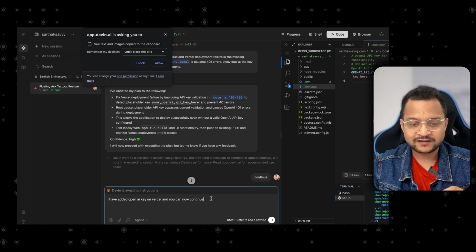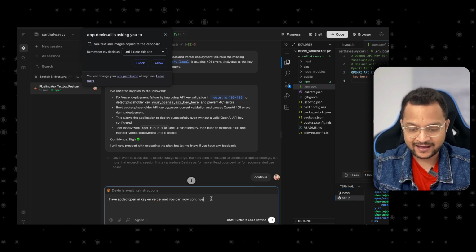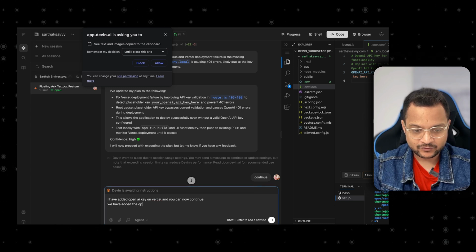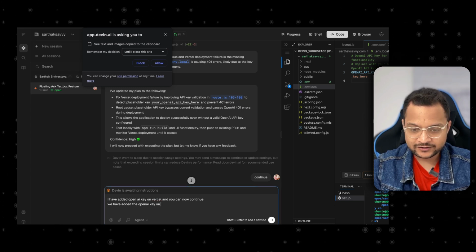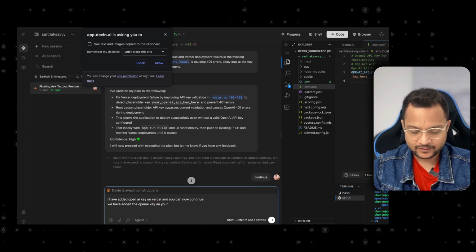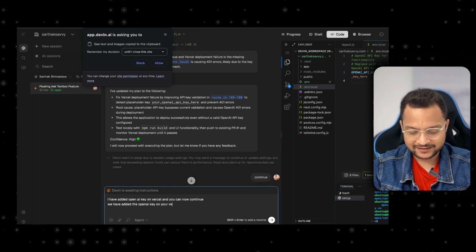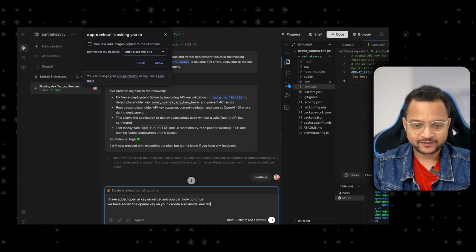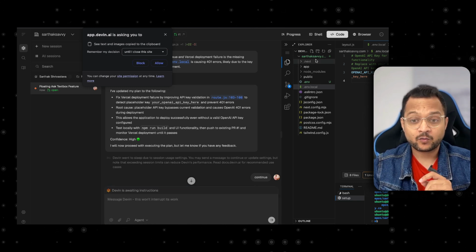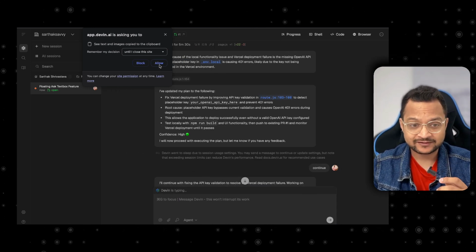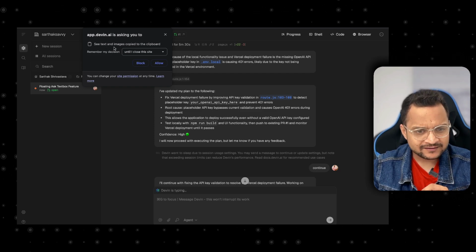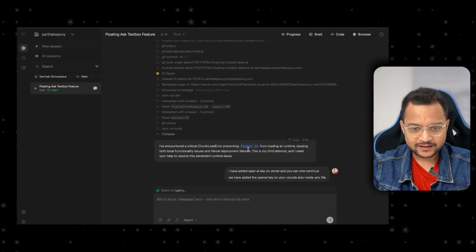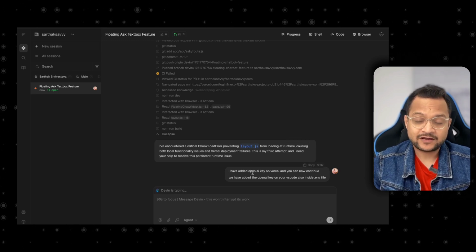But let's first tell Devin that we have added the OpenAI key on your VS Code also inside the .env file. Okay, let's now continue and see what's going to happen when we have this thing. Okay, so send text and image. Okay, so I'm going to allow whatever it is going to say, and now let's again wait for Devin to complete the task.